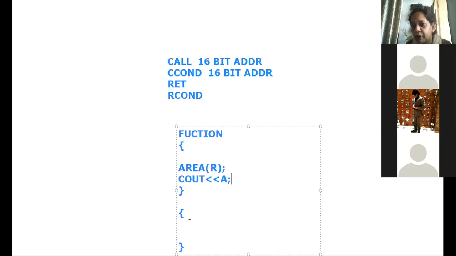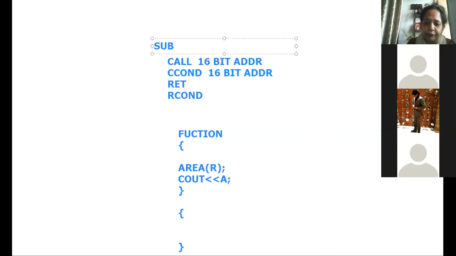Now, whatever you call a function in C++ is nothing but a subroutine in 8085. A subroutine is nothing but a set of instructions which are used again and again, but not written in the main program, to make your main program shorter.